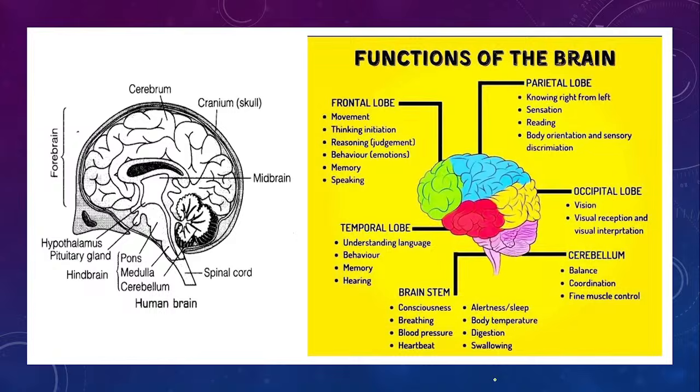Very important, so you must read this with the diagram. And the functions I've said, so you see, all these are part of the hindbrain: balance, coordination, consciousness, breathing, blood pressure, heartbeat. Not the thinking one. The thinking part is in the frontal lobe. Memory, speaking, thinking, these are in the forebrain, the cerebrum. Okay, next one.